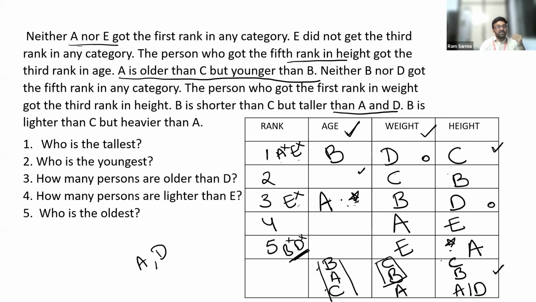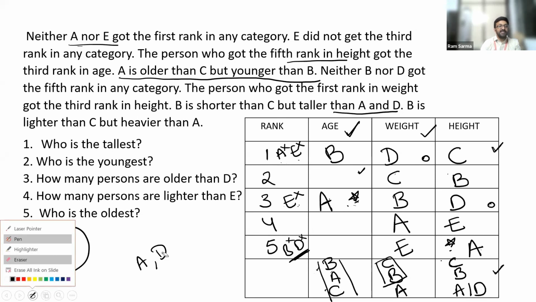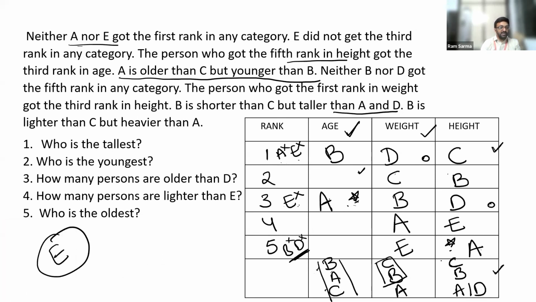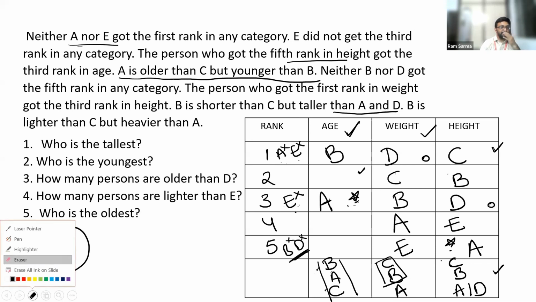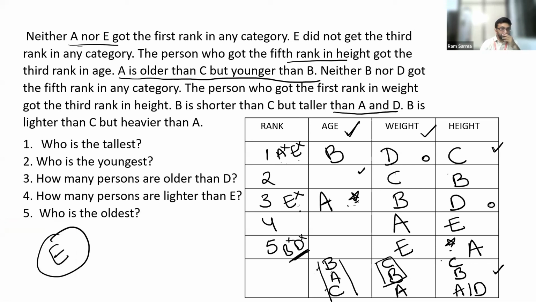And then which rank should E get? I am talking about E. Which rank should E get in age? Can you guys answer my question? Which rank should E get in age? Very good, very good. Second rank. E cannot get the fifth rank again. E cannot get the fourth rank again. So this is the only possibility we are left with. So E has to get the second rank in age.